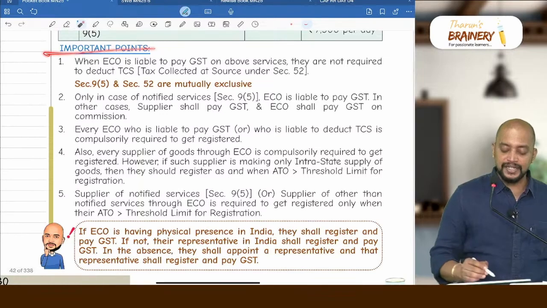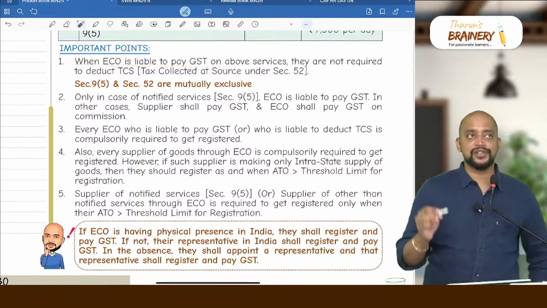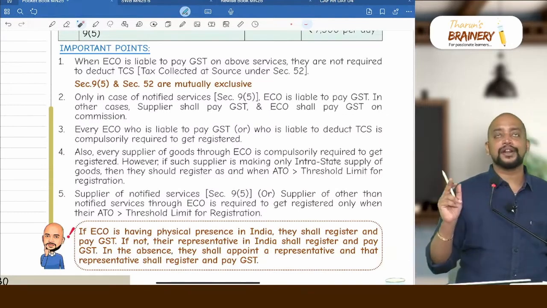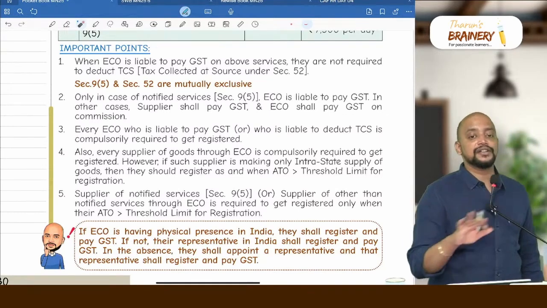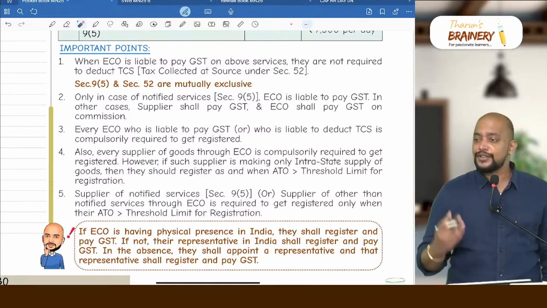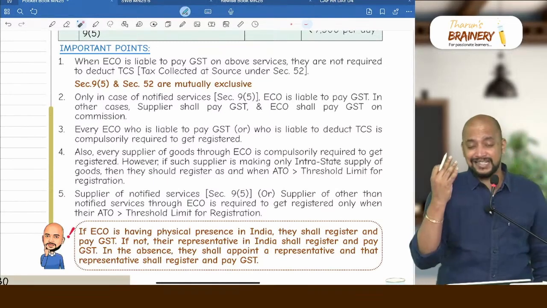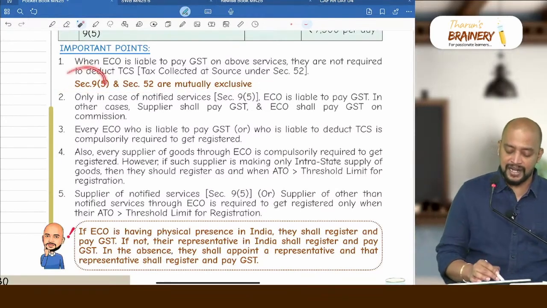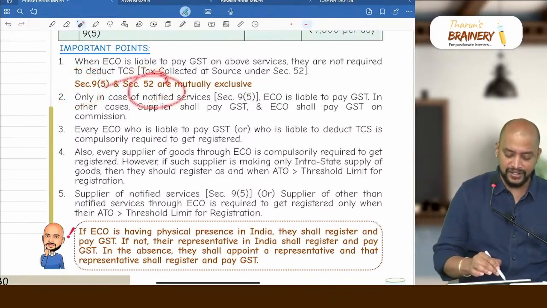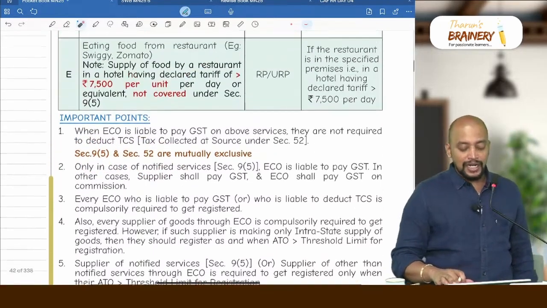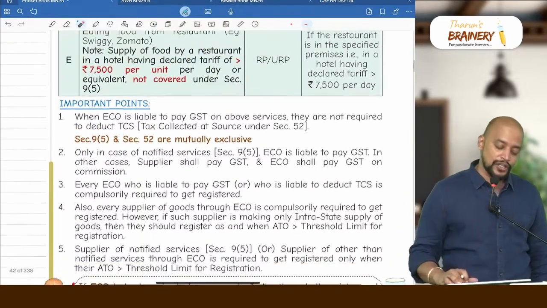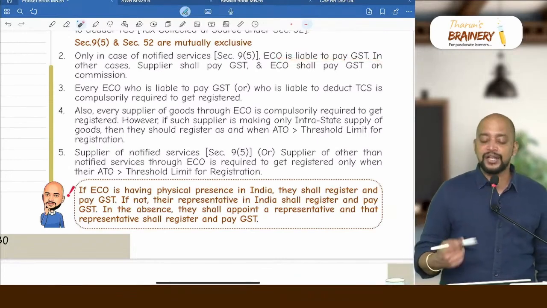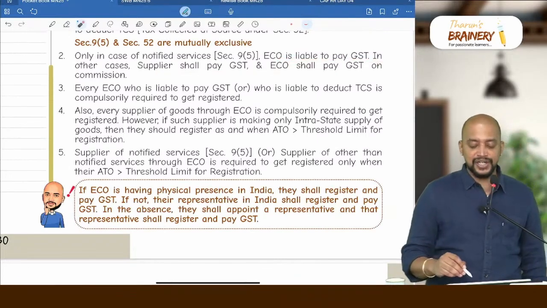Now, important points. Whenever e-commerce operator is liable to pay GST on above services, they are not required to deduct TCS. Generally, e-commerce operator is required to deduct TCS, but in case of 9(5) it is not applicable because they are only paying GST. So TCS under section 52 and section 9(5) GST liability by e-commerce operator is mutually exclusive. Whenever 9(5) comes, section 52 will not come. Whenever section 52 comes, 9(5) will not come. Only in case of notified services, that is these 4 notified services, GST is payable by e-commerce operator. In other cases, who will pay GST? Supplier only shall pay GST.